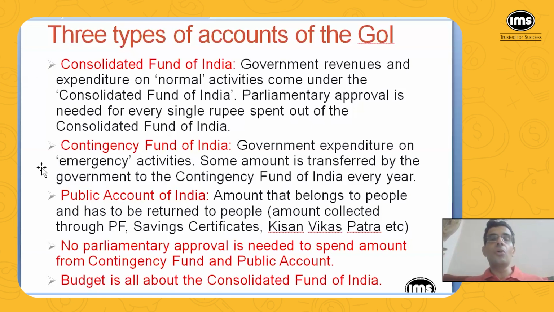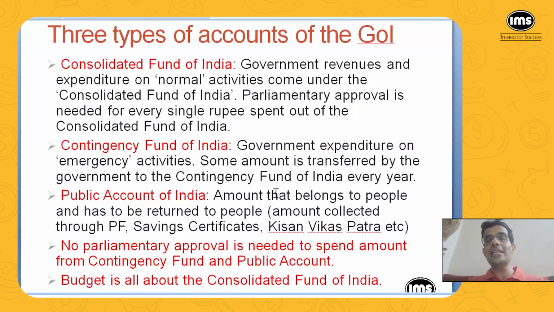And so when the parliament, Lok Sabha, approves the budget, the amount that is shifted from the Consolidated Fund to the Contingency Fund is also approved. So the government does not have to take approval of the parliament again when they spend out of the Contingency Fund of India. And then there is something called the Public Account of India.